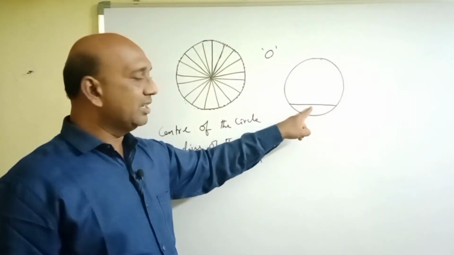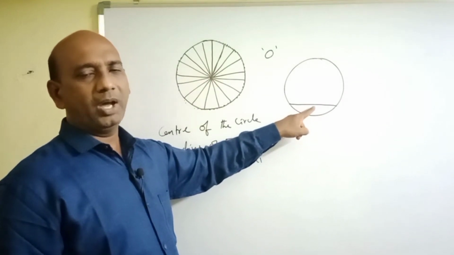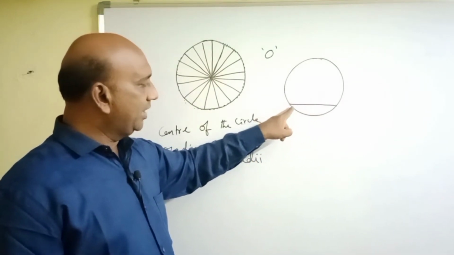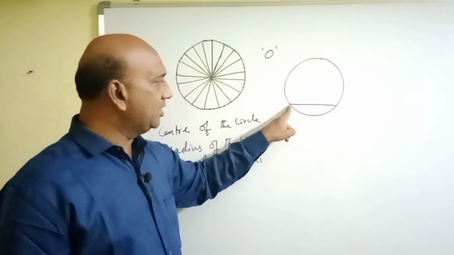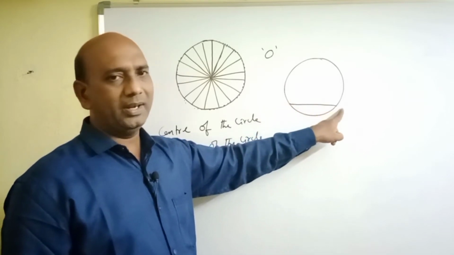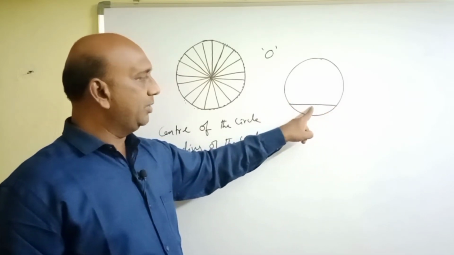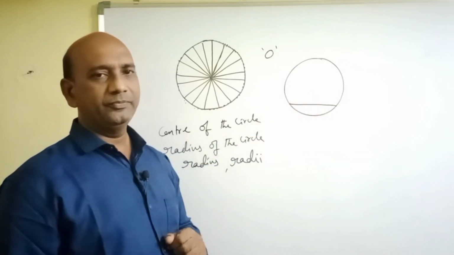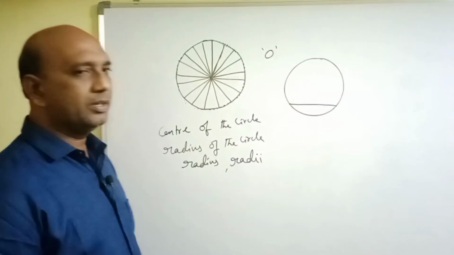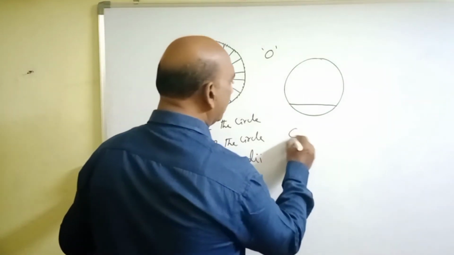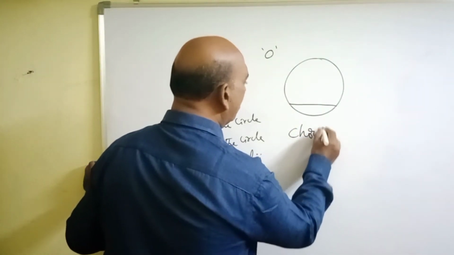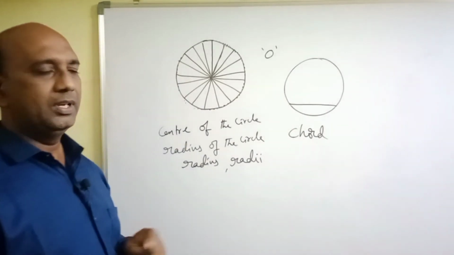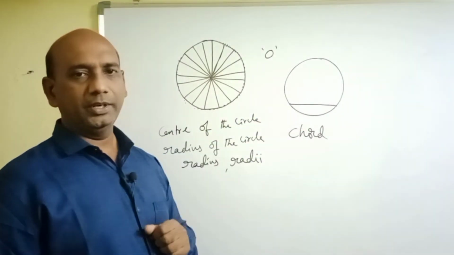Segment means part of a line, so this line segment has two endpoints. This line segment is called a chord, C-H-O-R-D, chord of the circle.